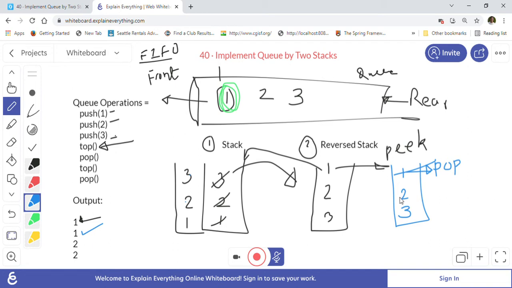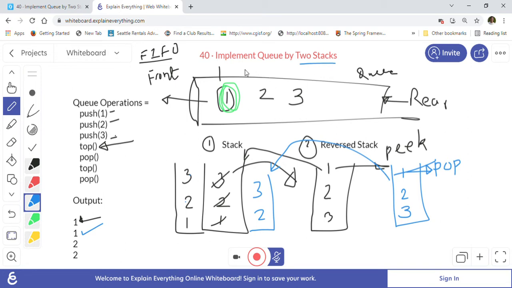And after that, whatever remains, like 2 and 3, we will put back into the original stack. So we will take 2 and push it here, we will take 3 and push it here. So the original stack will look like this, right? So this is the way we are going to implement the queue top and pop operations by using two stacks. So that is the logic of how we can use two stacks for implementing a queue.